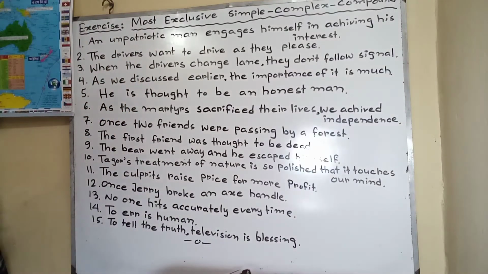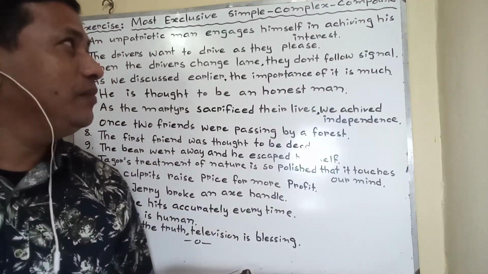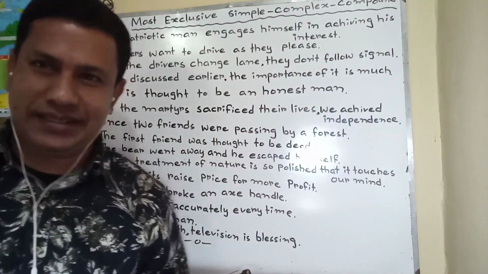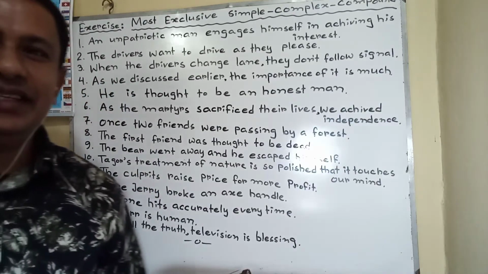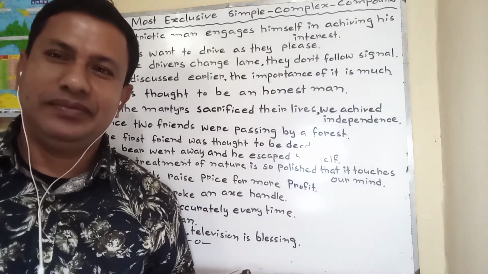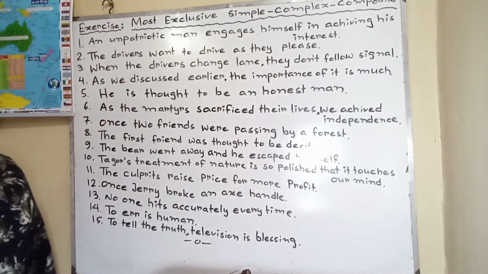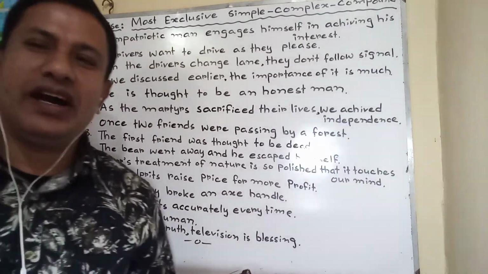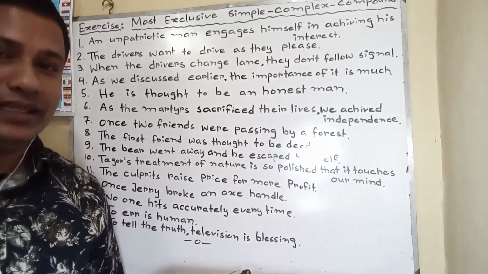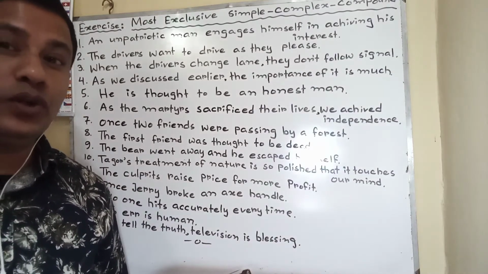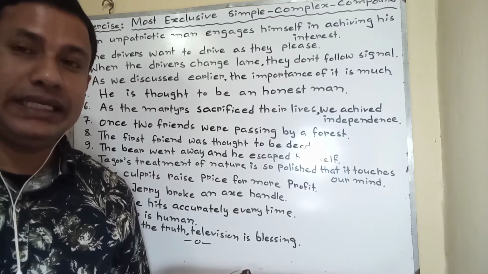An unpatriotic man engages himself in achieving his interest. The sentence is given in simple. So let's change it into complex at first, then compound. Write down the answer in your notebook so that you can understand well later.